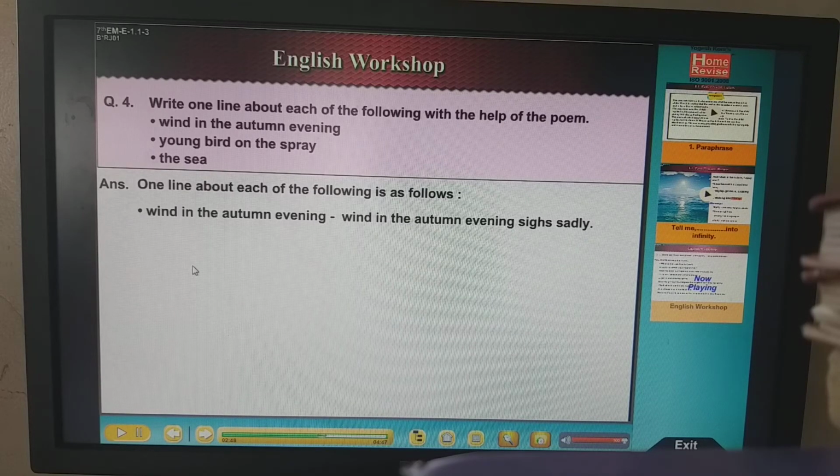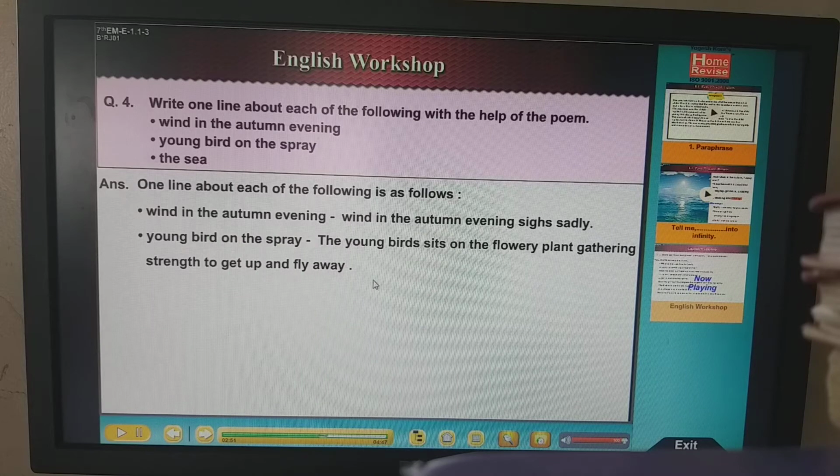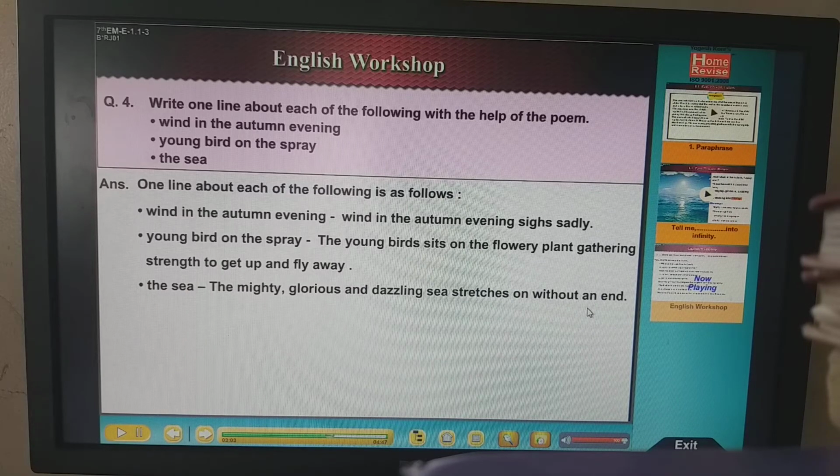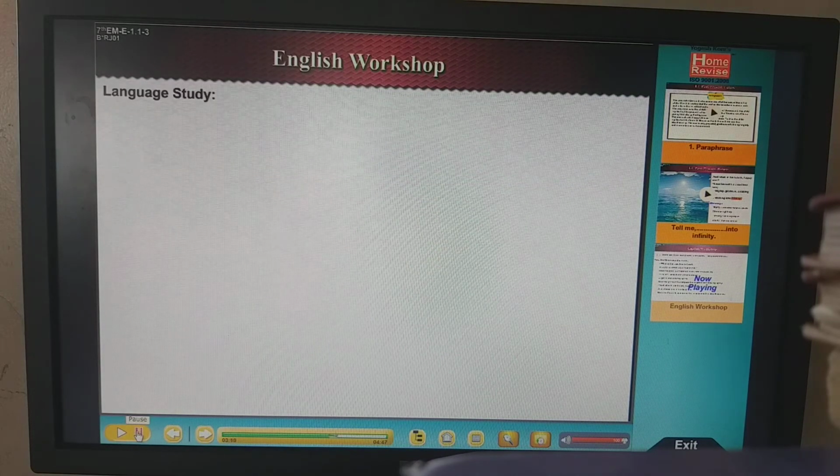Now what does a young bird on the spray do? It sits on the plant, gathering its strength to get up and fly away. How is the sea? The sea is mighty, glorious, dazzling, which stretches out without an end to infinity. Right? So this is the description. So understood this? Copy it down in your notebook, complete it up.